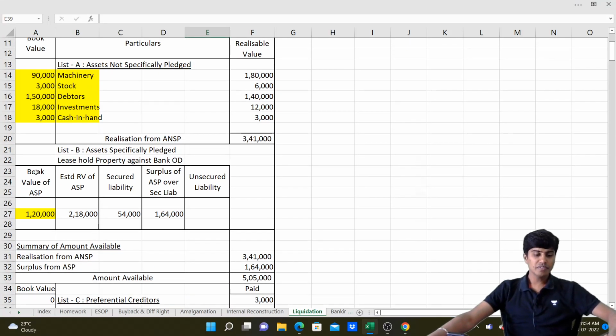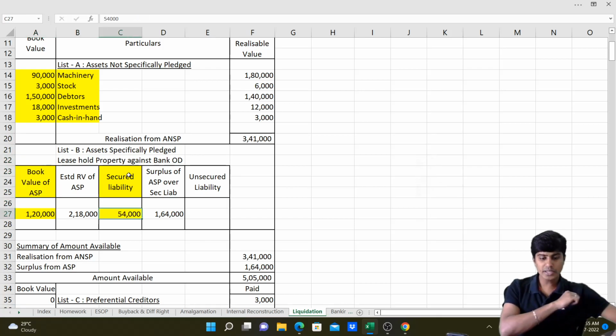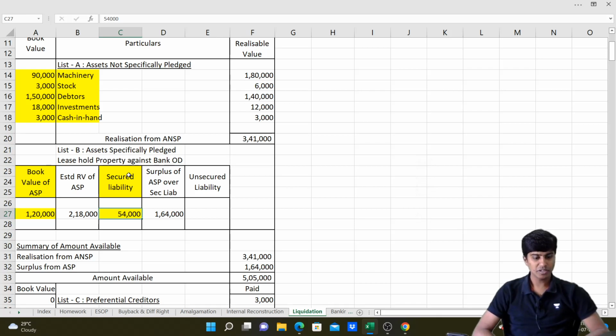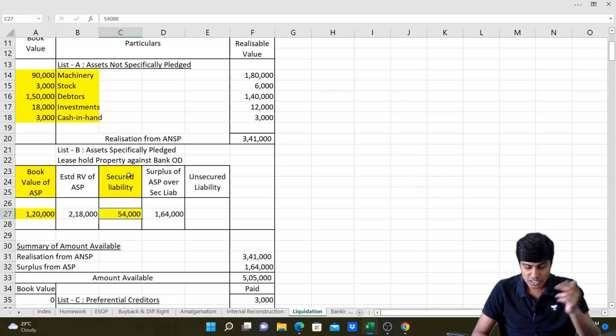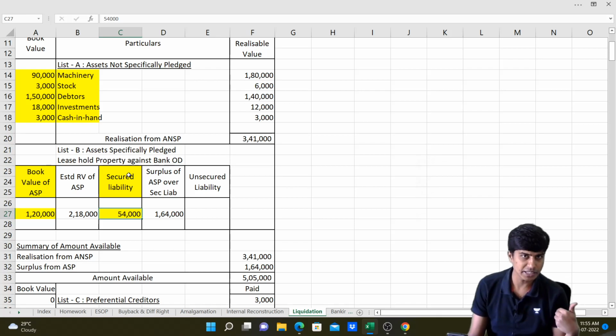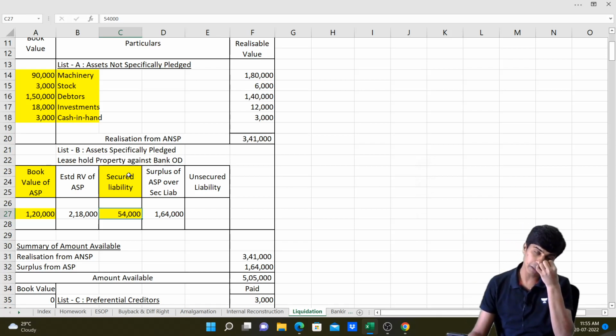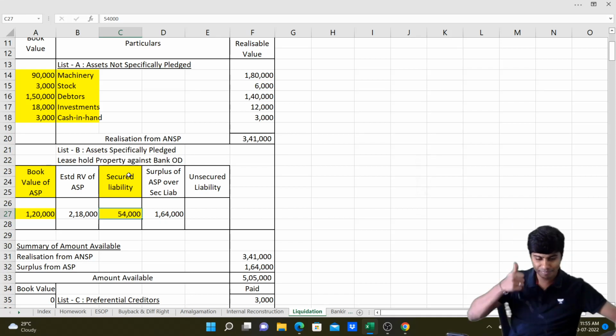Here in list B, we have book value of assets specifically placed. Later when we read, we'll write estimated realisable value. Now we'll write my secured liability. Secured liability is 54,000, that is the bank overdraft. That needs to be paid from the realized value of the specifically pledged asset. If there is an amount still remaining, it would come as surplus. If there is an amount not remaining, it would come as deficiency. Not deficiency, shortage. That would become an unsecured creditor in list E.